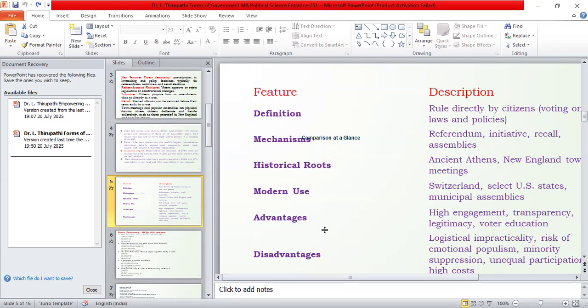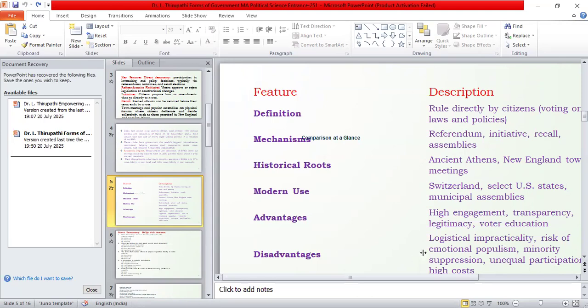Then what are the advantages of direct democracy? High engagement, the active involvement of the people, transparency, legitimacy and voter education. These are very important advantages of having direct democracy. If you have such a form, then you will have these advantages. Then what are the disadvantages? Legislative impracticability, risk of emotional populism, minority suppression, unequal participation, and high cost.